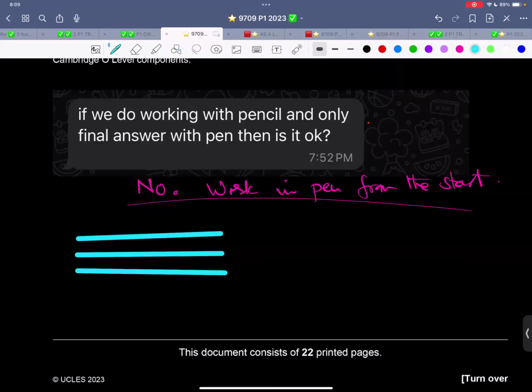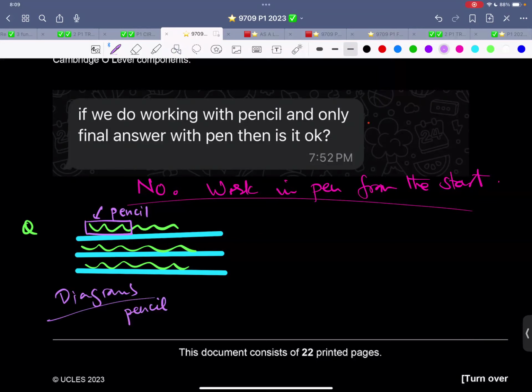And over here, you have written something like this, something like this. This is the question itself. And over here, if you want to underline, maybe highlight this part with a pencil, that makes sense. When you draw diagrams, of course, it has to be with pencil.